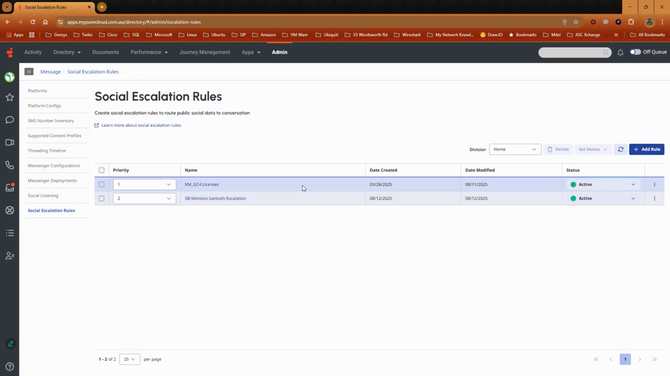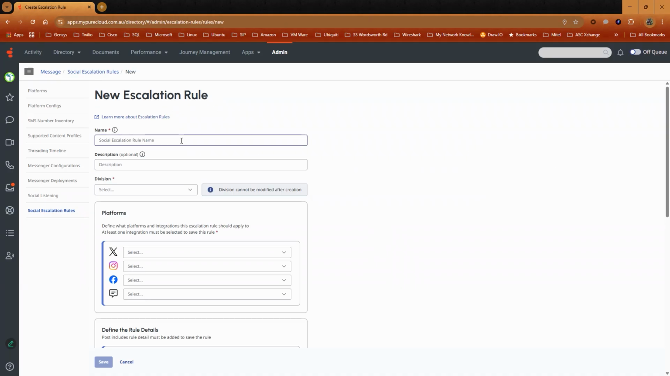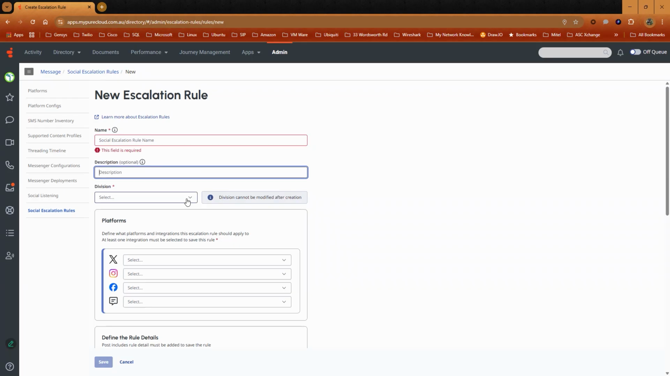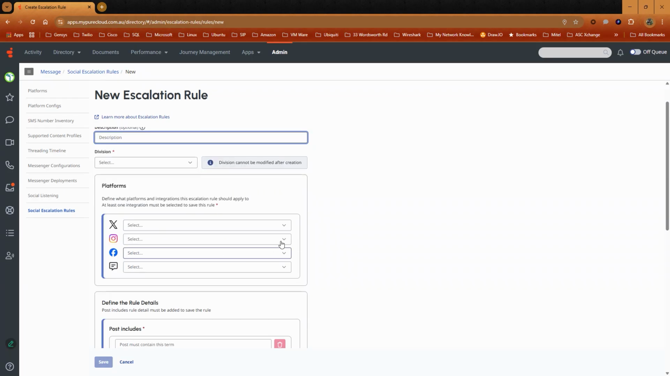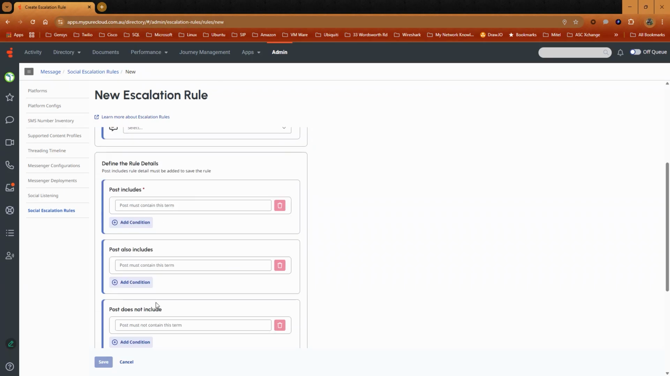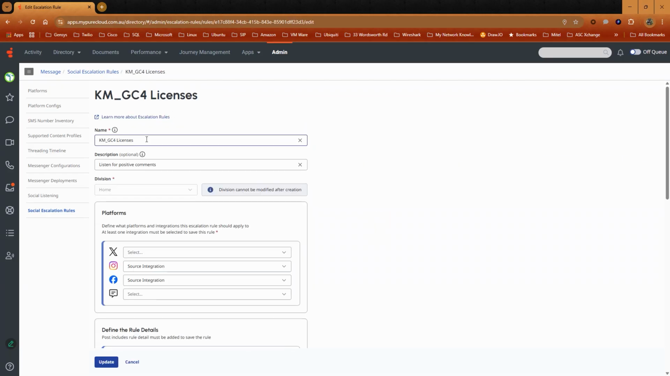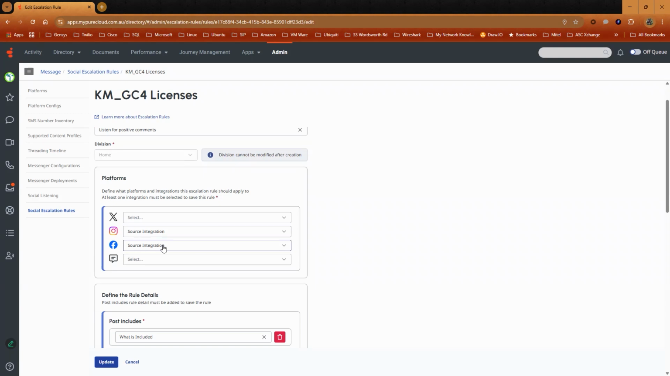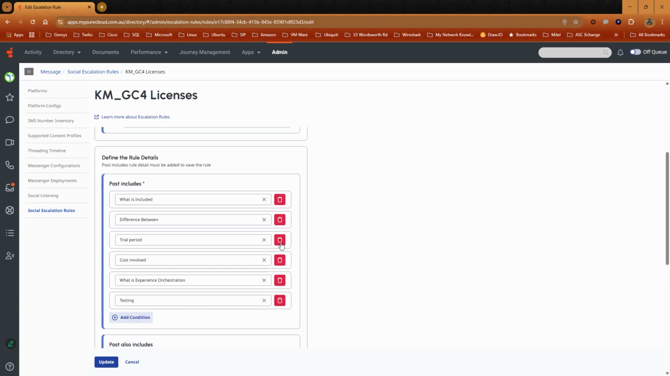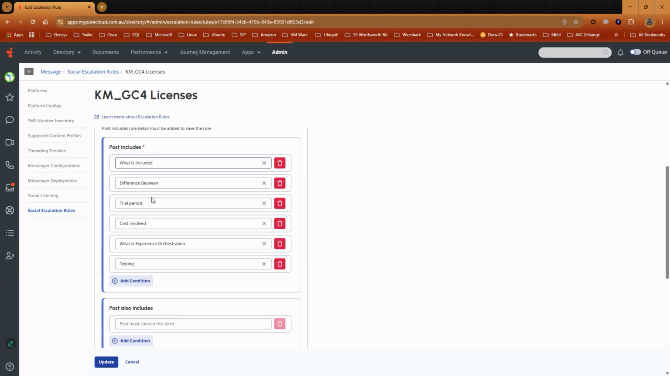Escalation rules are what enable Genesys Cloud to route comments with specific phrases to agents. Click Add Rule, give it a name, a description, and select your division. Under Platforms, select your integrations and define your phrases. For this demo purpose, I've already created a social escalation rule. I've given it a name and a description. I've selected a division. I've selected my source integrations for Instagram and Facebook. And I have defined some phrases within the rule.